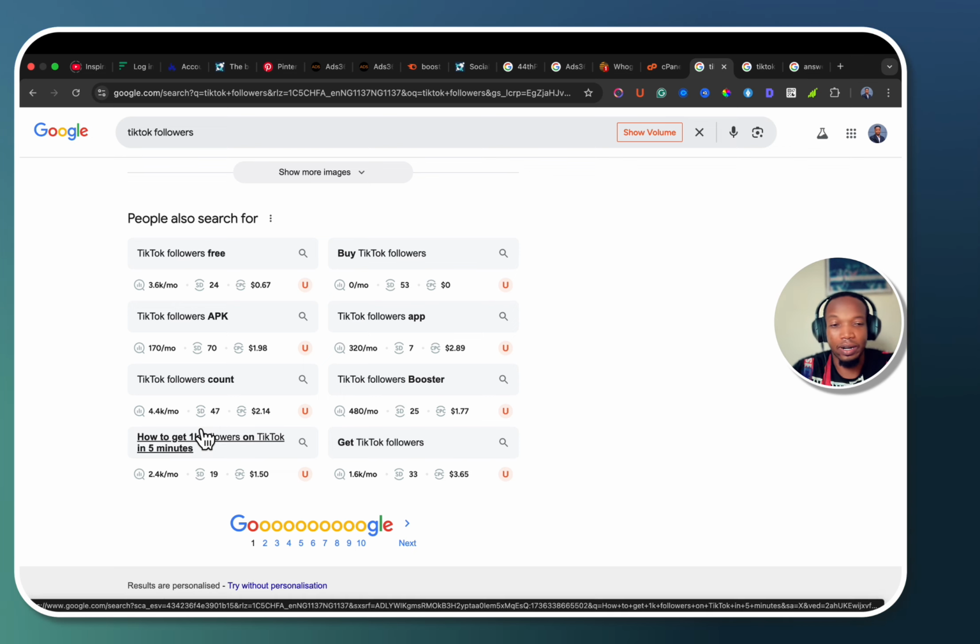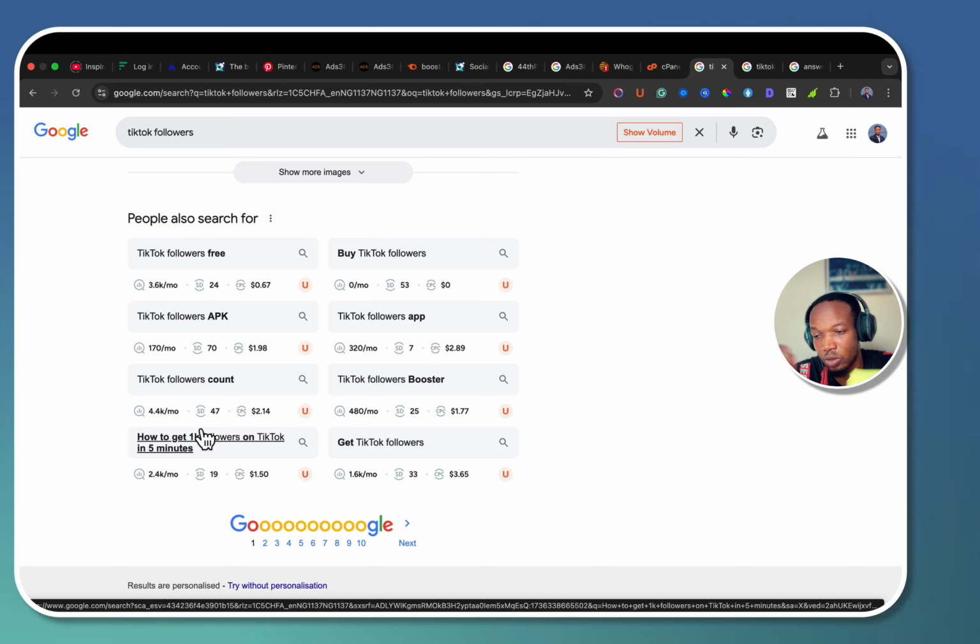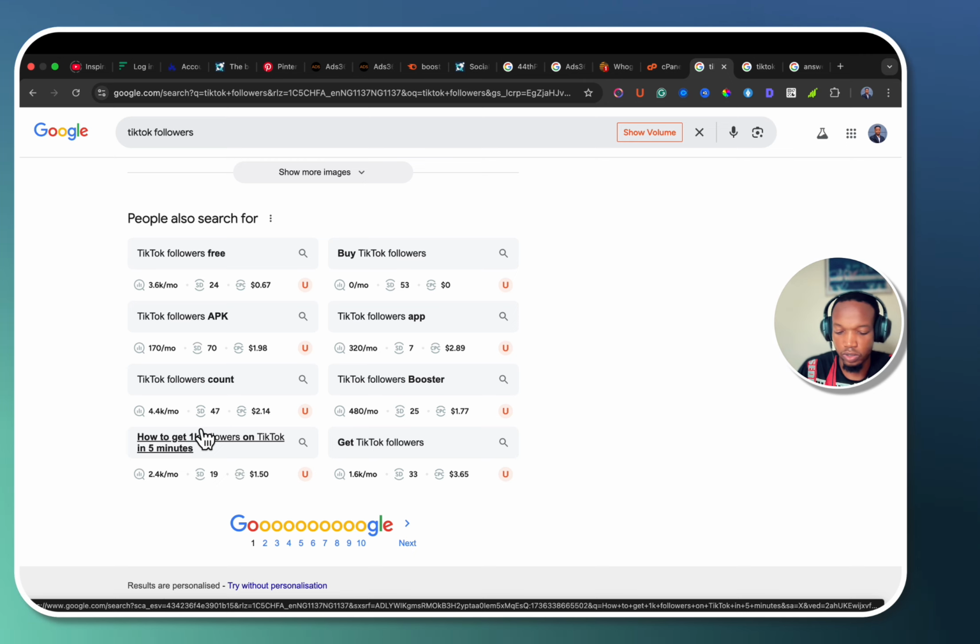So this is basically how I do my workflow for SEO. Most times I have lots of sticky notes everywhere, right? So I just put it down, or I can copy it and paste it on my notepad. Alright, so I'm just going to write: how to get 1K followers on TikTok. Yeah, so keeping it here, I'm just going to look at it. Yes, I have a keyword.